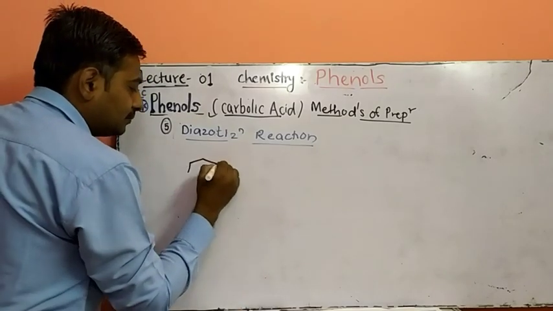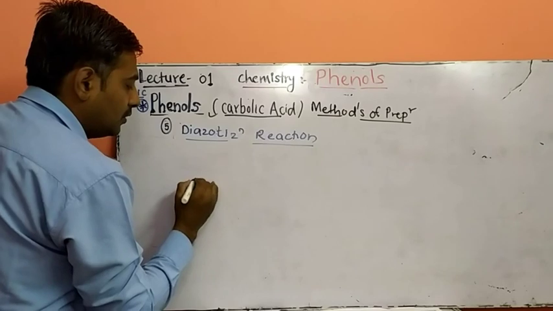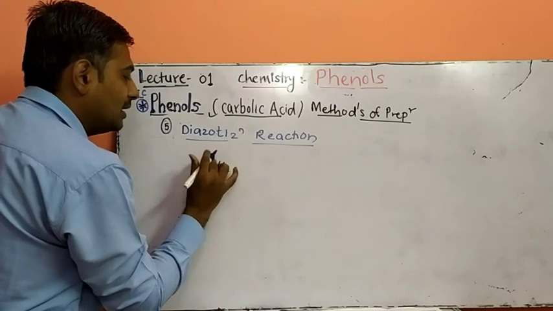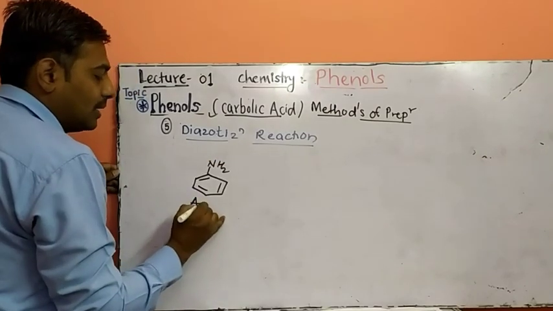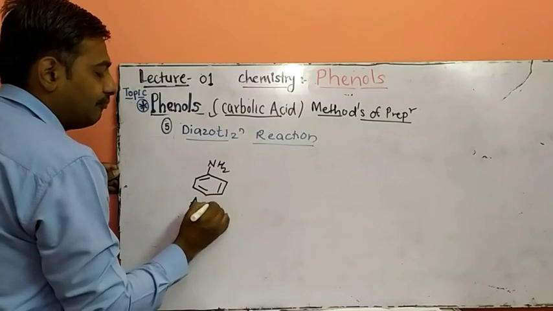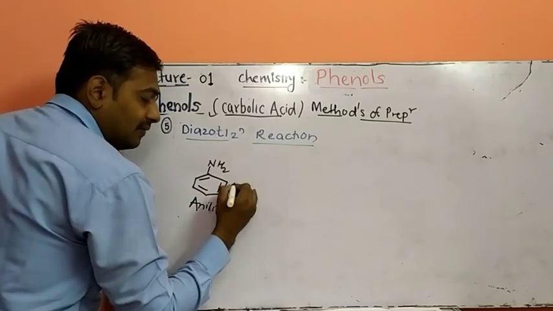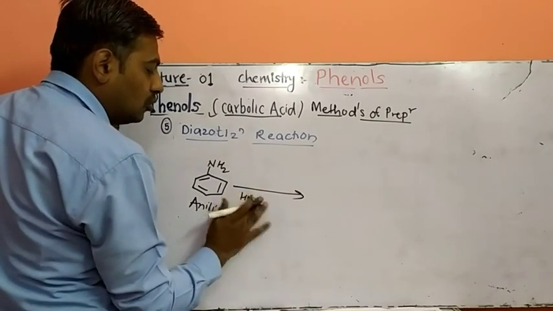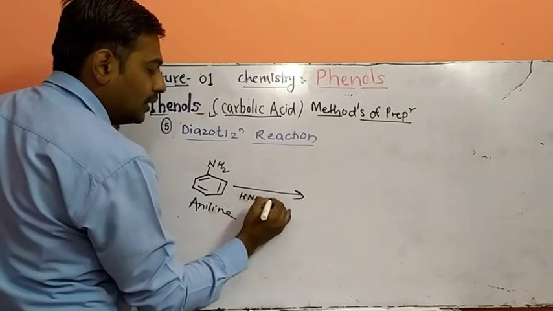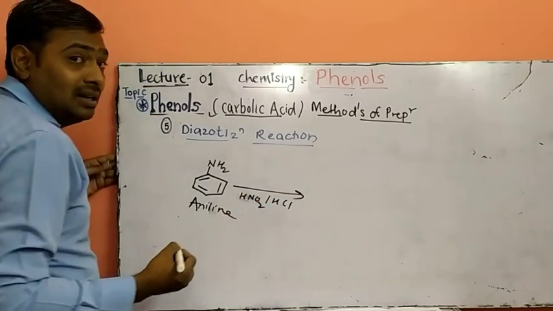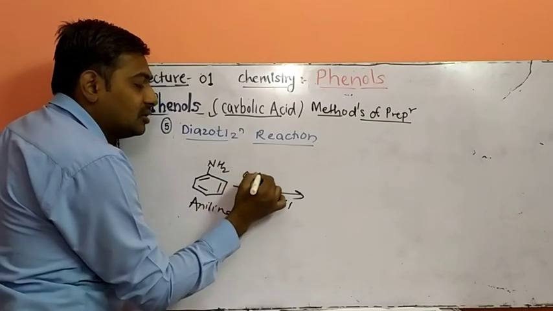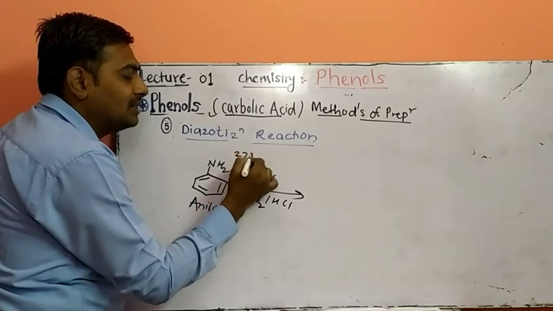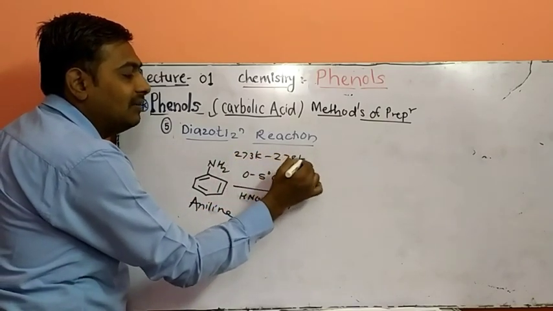Aniline contains an NH2 group; aniline is also called aminobenzene. Aniline is reacted with the diazotizing mixture, that is HNO2 in presence of HCl at 0 to 5 degrees Celsius, or you can write 273 Kelvin to 278 Kelvin.